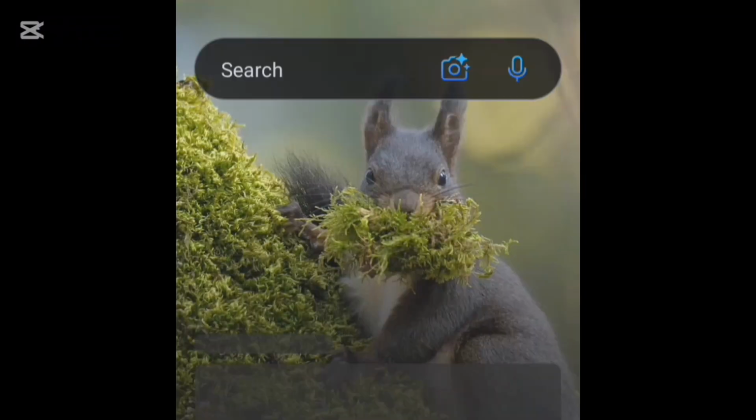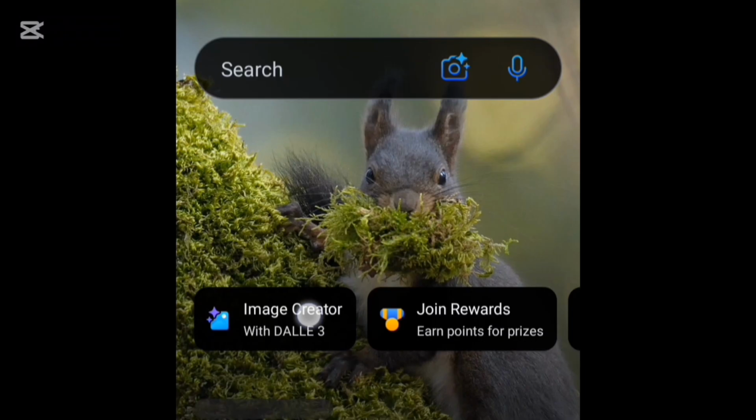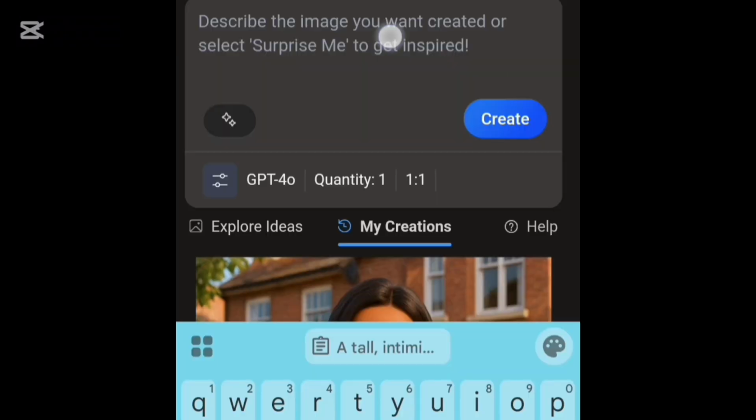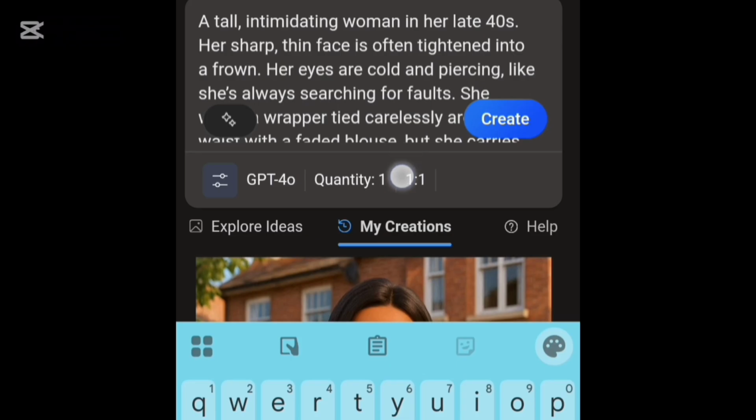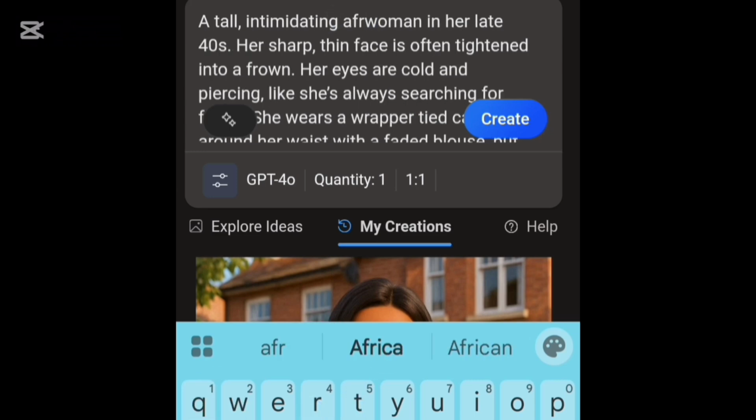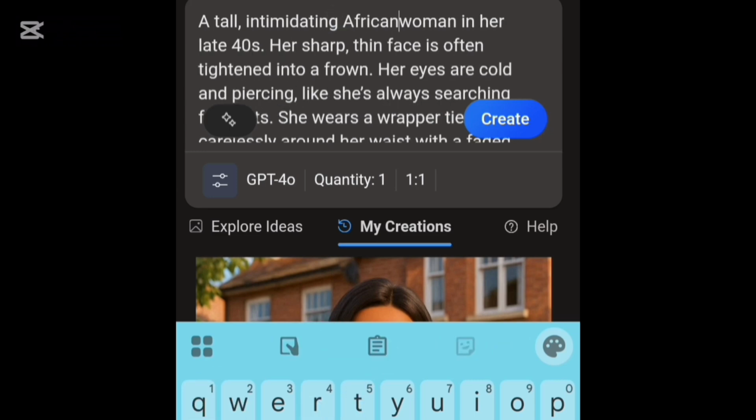Once you click on Bing, you can download it from your Play Store, right? Once you click on it, it's going to show you image. Click on it and then input your prompt. One thing with all of these AI tools is you need to have a prompt, and that is the prompt that we got from ChatGPT right now. You need to be able to describe fully what you want for these AI tools to actually work with. If you cannot describe very well, they will not be able to give you something that you would want to get, right?